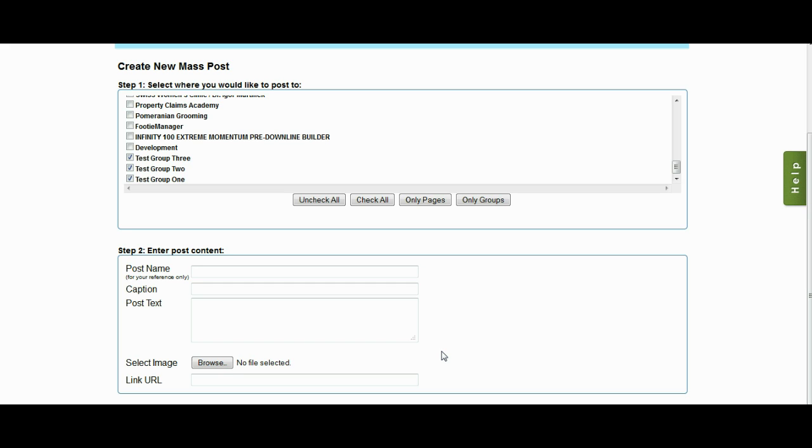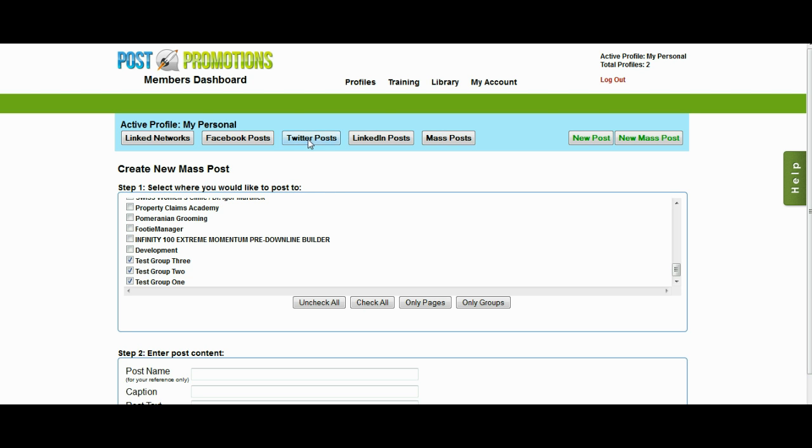But that's not all the post promotions does either. So let me show you what else it does. So recently, Facebook has lifted some of its limitations. You are now allowed to have posts that are contests. So you can actually have a post and say, like my post in order to win, or share my post in order to win. Previously, you were not allowed to do that, but Facebook is loosening up a little bit on its restrictions, and you are now allowed to do that per their TOS.